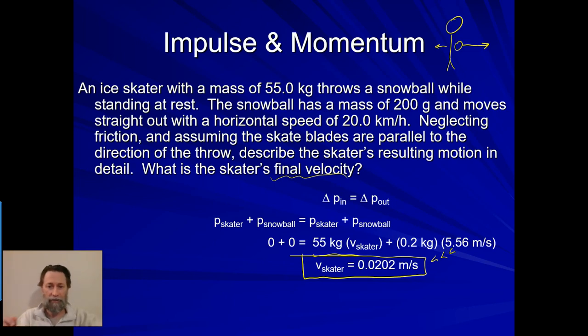because the skater has a much larger mass. Now, you could conceptually think through it too. If their momentums have to be equal and opposite, so here's the mass and the velocity of me equals the mass times the velocity of the snowball, except in opposite directions. So I'm going to put a negative there. Now, if the snowball has a really small mass and a really big velocity, and I have a really big mass, then what has to happen to compensate? I'm going to have a really small velocity. So I hope that makes sense.